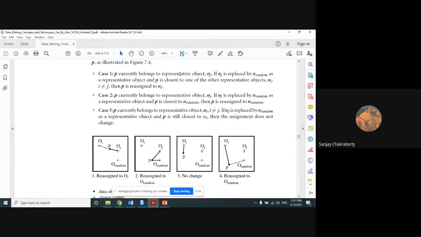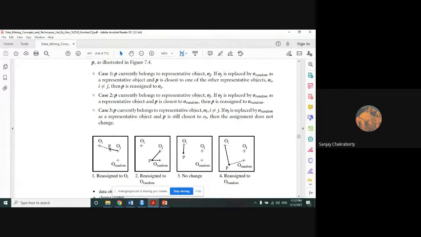P currently belongs to representative object OJ. Suppose P is connected with OJ. If OJ is replaced by O random as a representative object, and P is closest to one of the other representative objects OI, I not equal to J, then P is reassigned to OI.